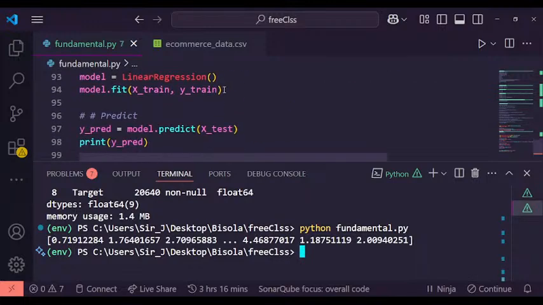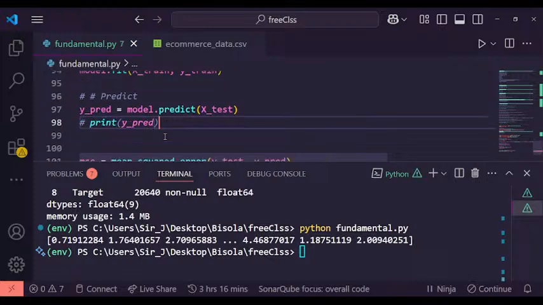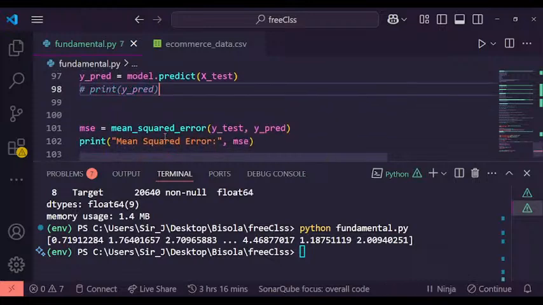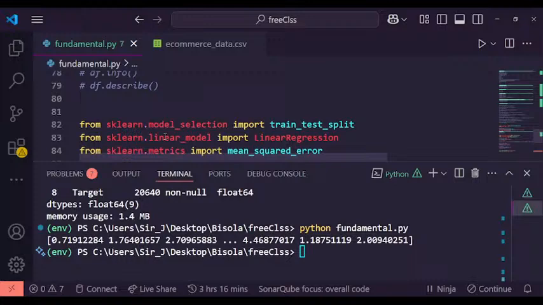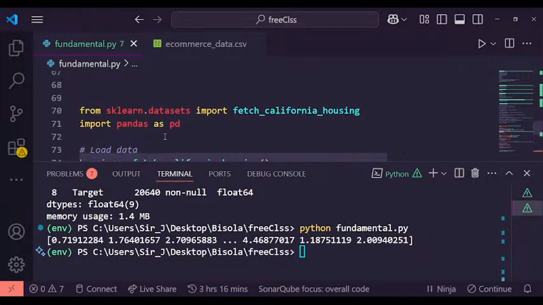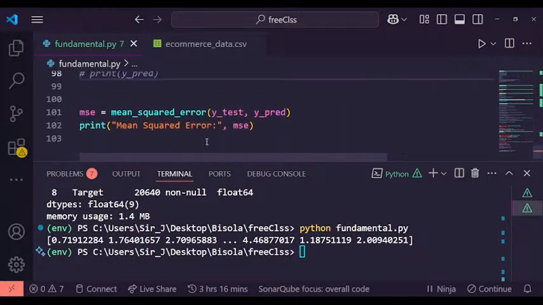Which one? Okay, let me comment this out so that I will just see the mean square error. Is there any other thing printing? Okay, nothing else again. All right, so let's do it.